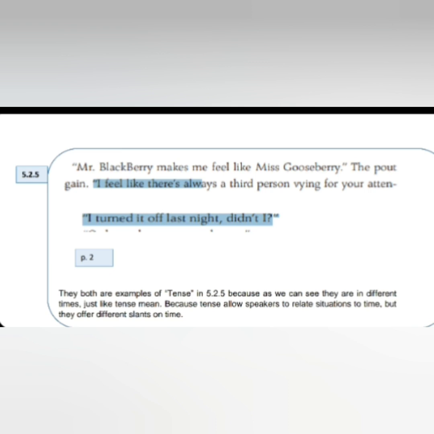If we pay attention, the first sentence is in present simple, and the other one is in past simple. This is because they both are examples of tense. That means they allow speakers to relate a situation to time, but they offer different slants on time.